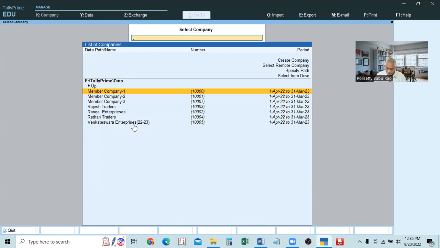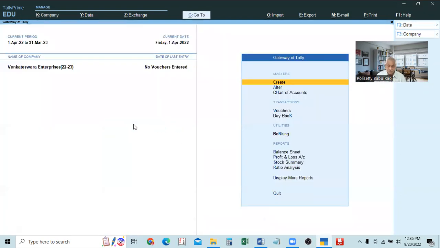In this list, you can select any company, whichever is required. So we will work in Venkateswara Enterprises. These are all the previous ones, migrated from Tally ERP. Now it is created in this Tally Prime as Venkateswara Enterprises. We are taking this. When the company is selected and we press enter, that company will load in the Gateway of Tally. From the Gateway of Tally only, we have to do any work.